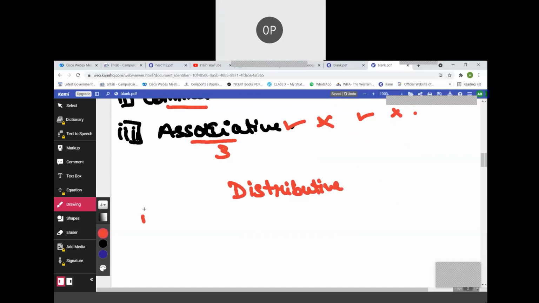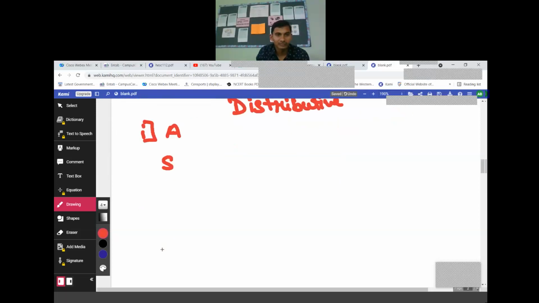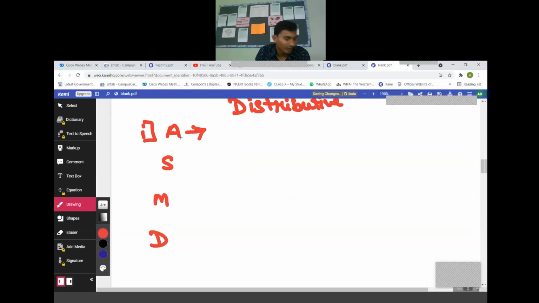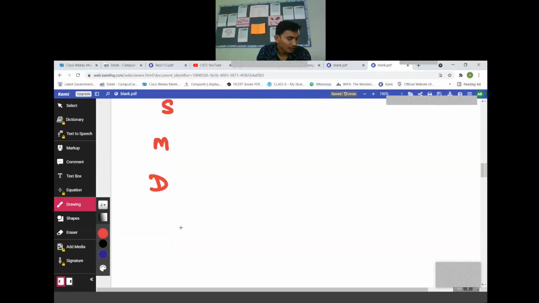Distributive property. What are the four properties? Addition, subtraction, multiplication, and division. We need to find out whether we can distribute the multiplication over addition or subtraction. Is it possible or not?